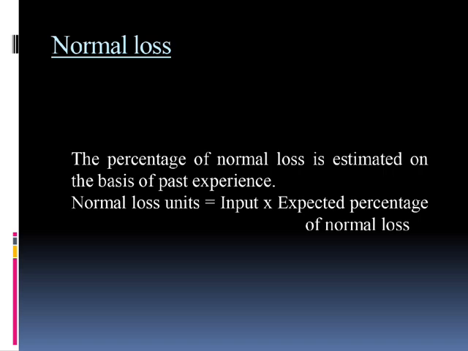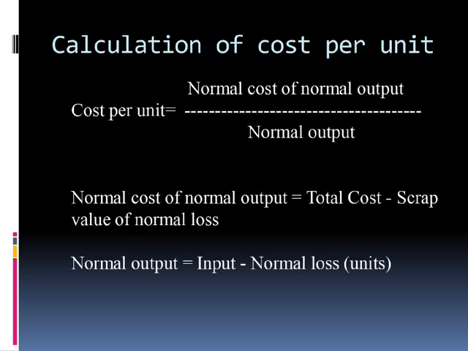That is, normal loss units is equal to input into expected percentage of normal loss. Calculation of cost per unit: normal cost of normal output divided by normal output. Here, normal cost of normal output means total cost minus scrap value of normal loss. Normal output means input minus normal loss in units.